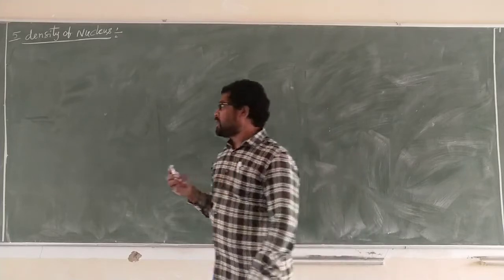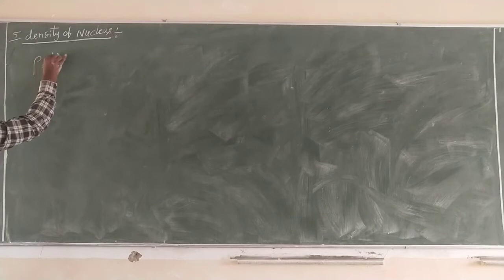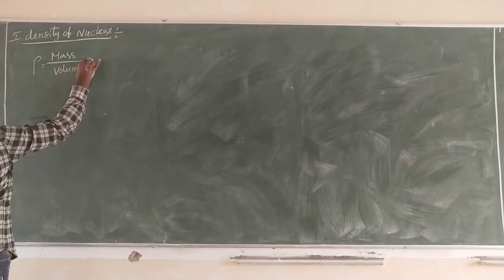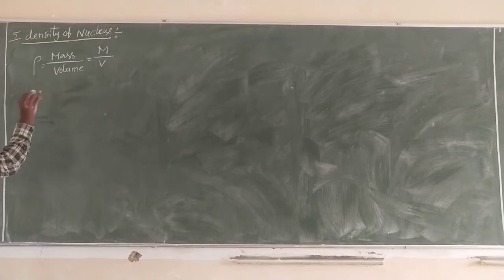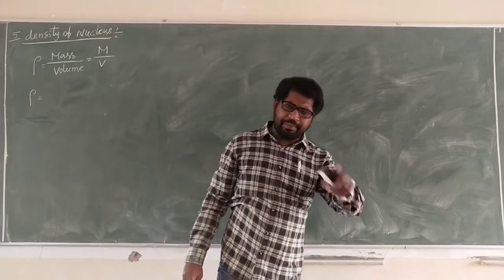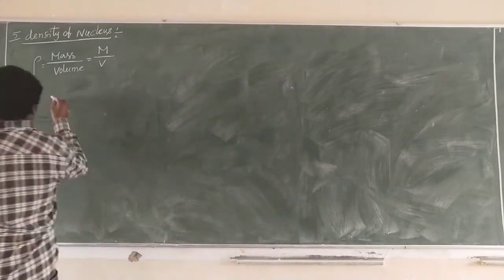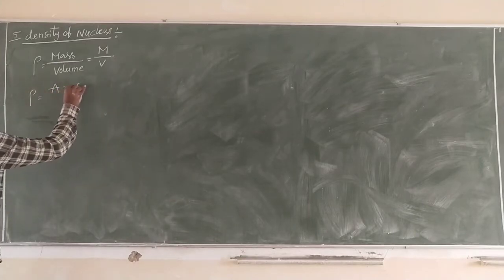So density rho is equal to capital M by volume, where capital M, the mass, is in terms of A: the atomic mass unit into A.